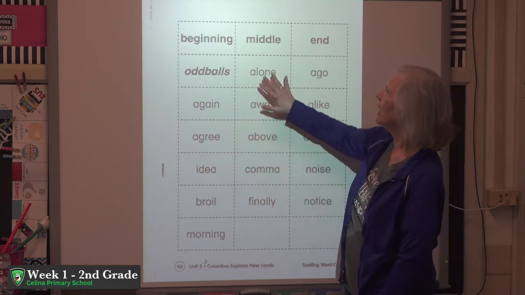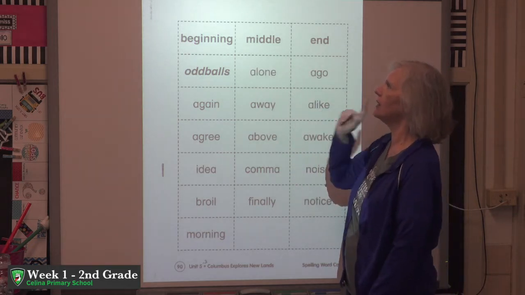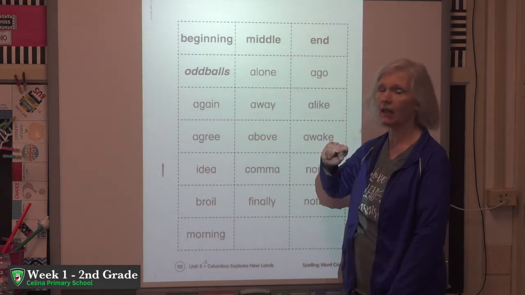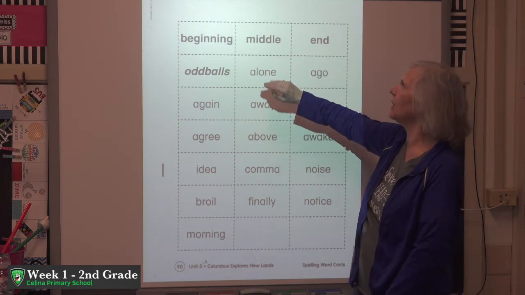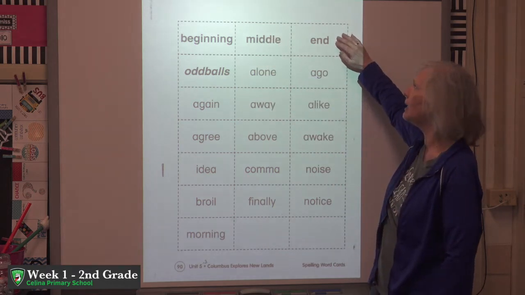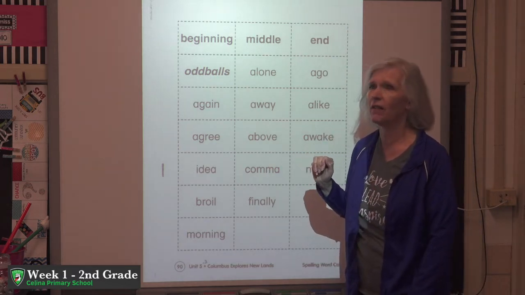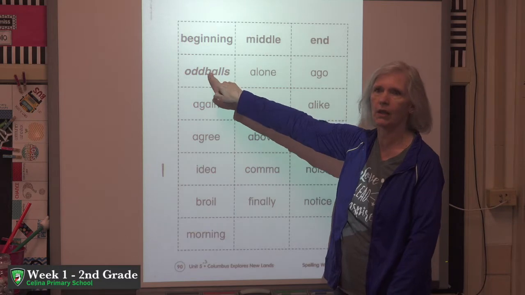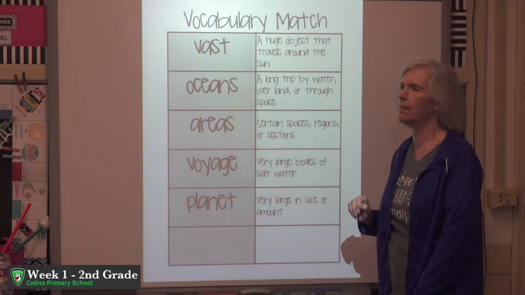Then you're going to take one of your words, you're going to read the word, and you're going to think, does that have a schwa sound at the beginning? If it does, you glue it under the beginning heading. If it has a schwa sound in the middle, you'll glue it in the middle column. If it has the schwa sound at the end, you'll glue it in the end column. If it doesn't have a schwa sound at all, then it's an oddball, and you'll glue it in the oddball column. All right, then we come to our vocabulary match.